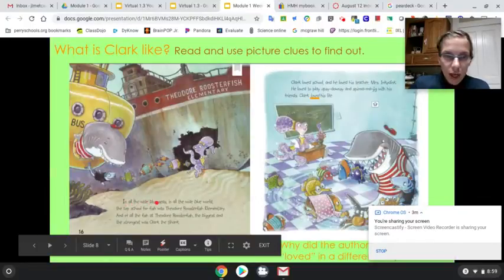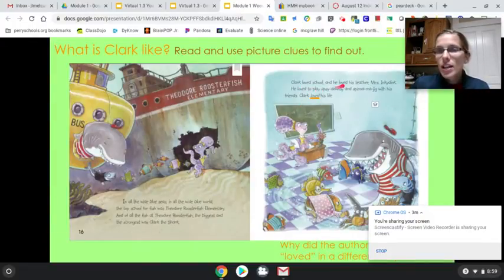In all the wide blue seas, in all the wide blue world, the top school for fish was Theodore Roosterfish Elementary. And of all the fish at Theodore Roosterfish, the biggest and strongest was Clark the Shark. Clark loved school, and he loved his teacher, Mrs. Inkydink. He loved to play upsy-downsy and spin-a-majig with his friends. Clark loved his life.